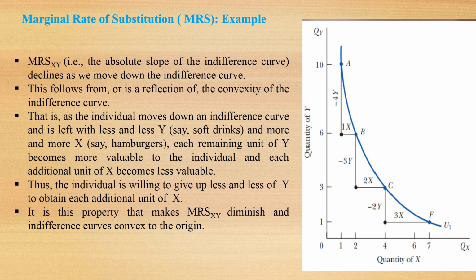That is, as the individual moves down an indifference curve and is left with less and less Y, say soft drinks, and more, say, hamburgers, each remaining unit of Y becomes more valuable to the individual, and each additional unit of X becomes less valuable. So the individual is willing to give up less and less of Y to obtain each additional unit of X. It is the property that makes the marginal rate of substitution diminish and the indifference curve convex to the origin.